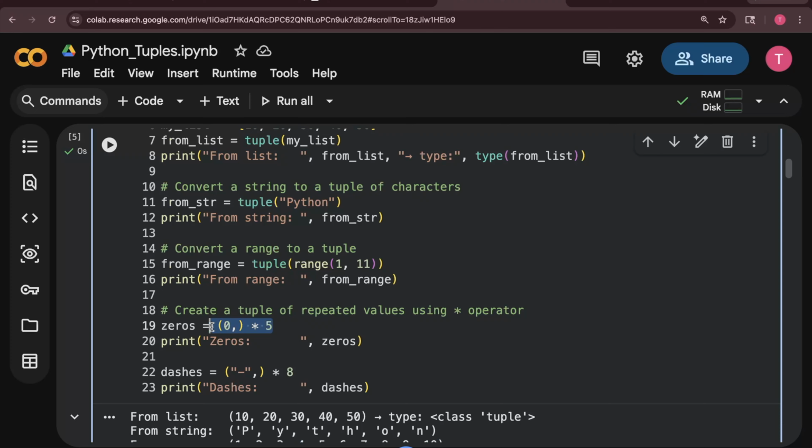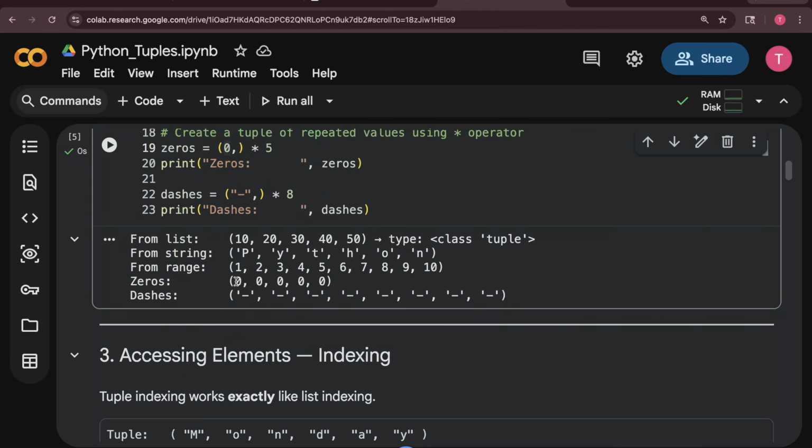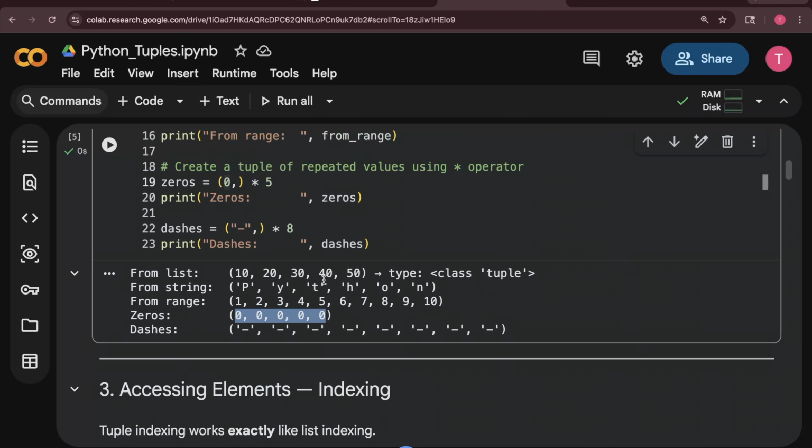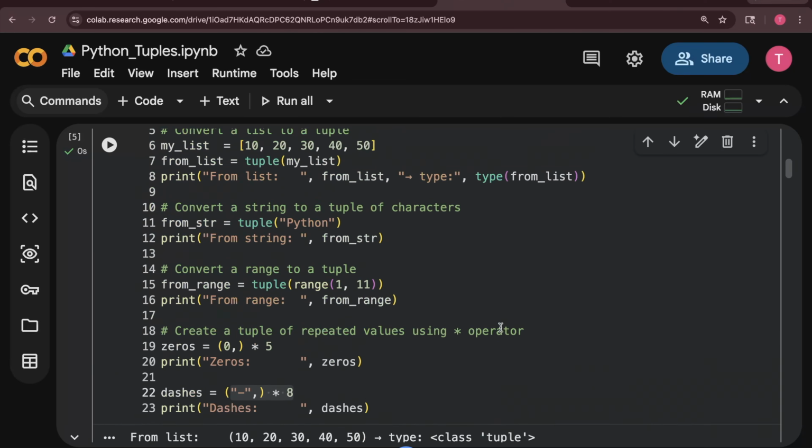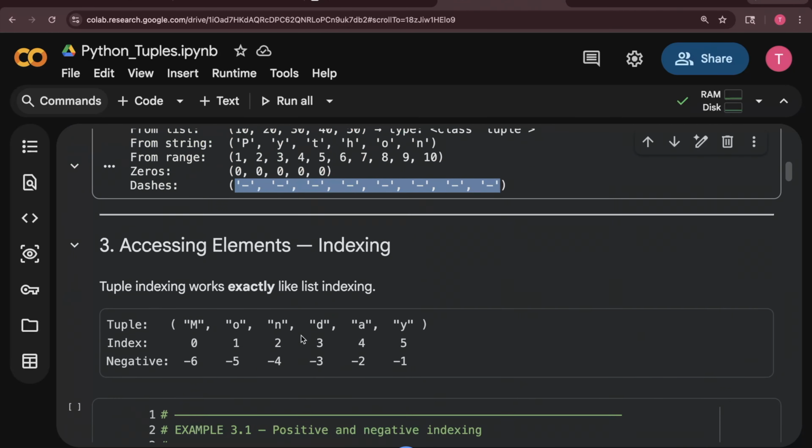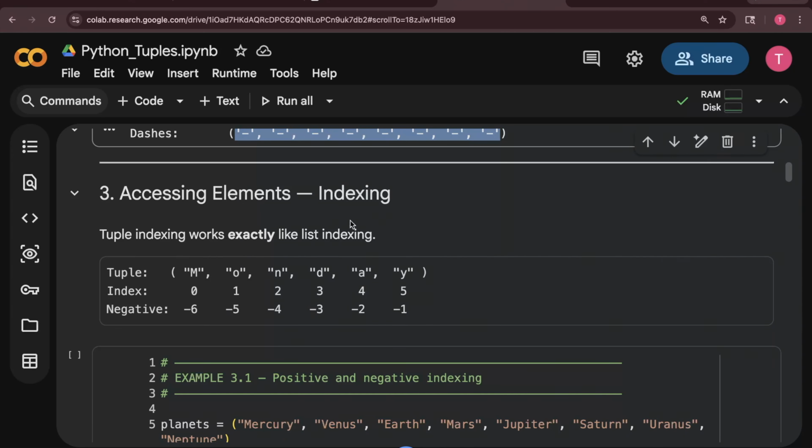Again, you can see here 0 comma multiplied by 5. This means not an empty tuple, but a single element tuple, and multiplying by 5 means repeat 0 five times inside a tuple, and it has repeated 0 five times inside a tuple. Likewise, repeat this dash 8 times inside a tuple, and this is repeating dash 8 times inside a tuple. Same example, same thing.